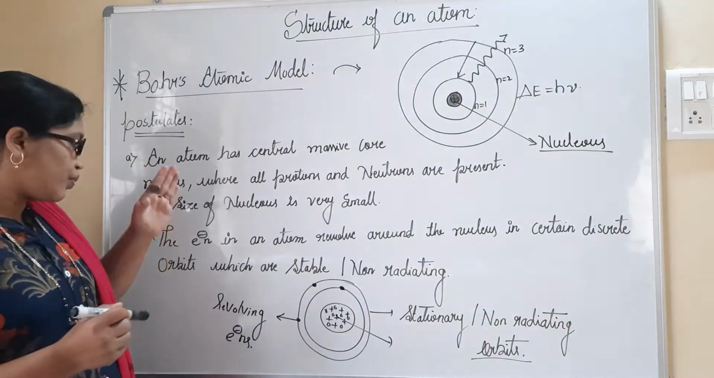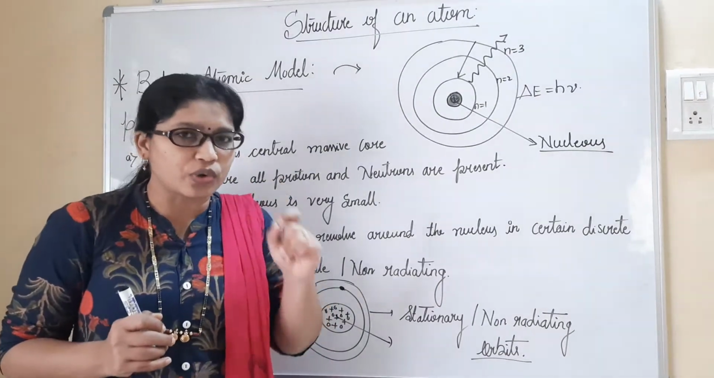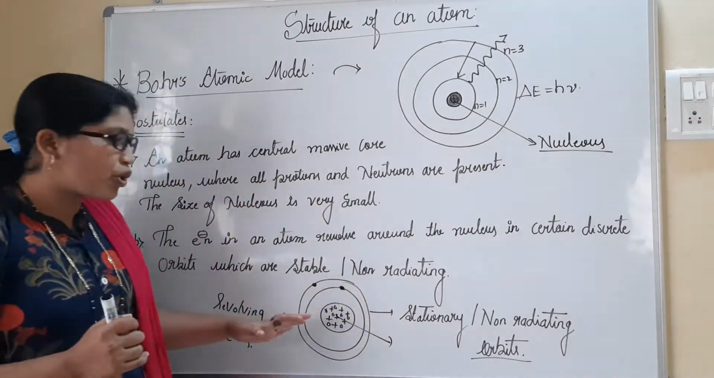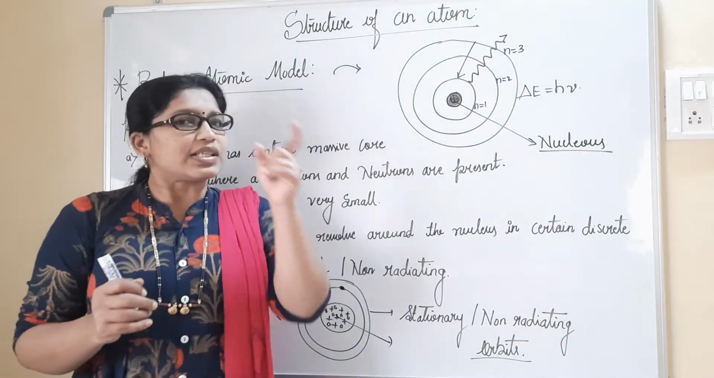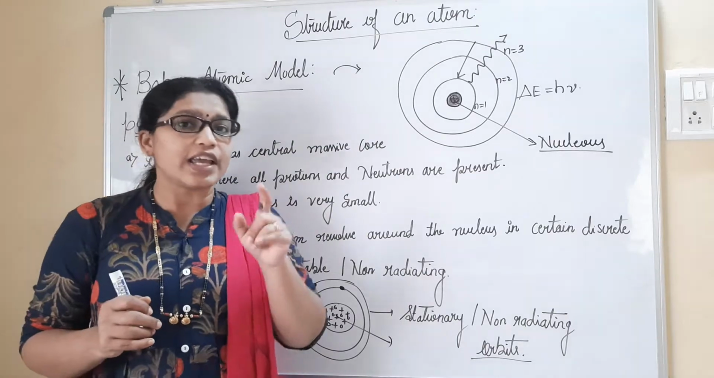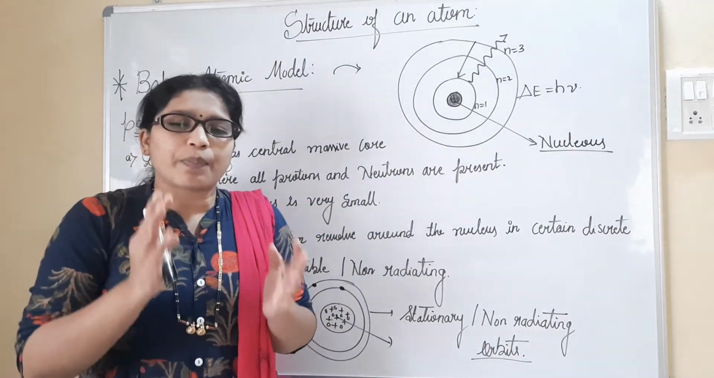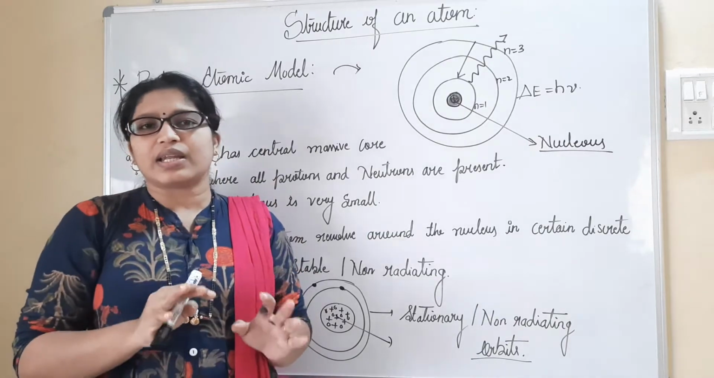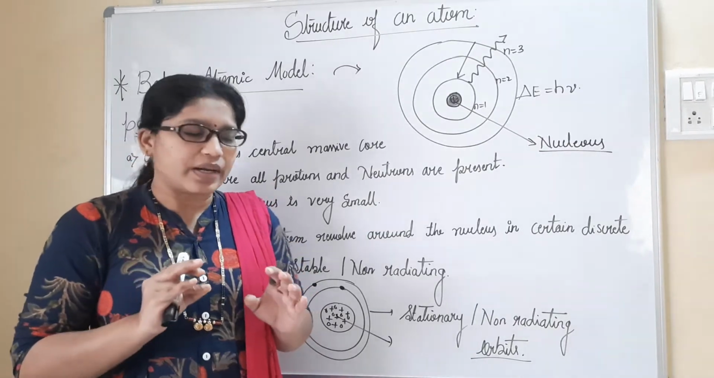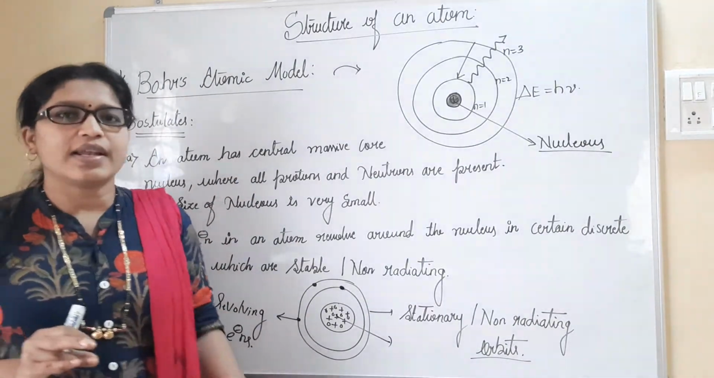So two postulates we have discussed here. At the center we have the nucleus with protons and neutrons. The second postulate: the nucleus is surrounded by fixed or non-radiating paths in which the electrons revolve, and that path, which is stationary in nature, is called an orbit. I have shown it with the diagram. Just please copy this. We'll move to the next postulate.